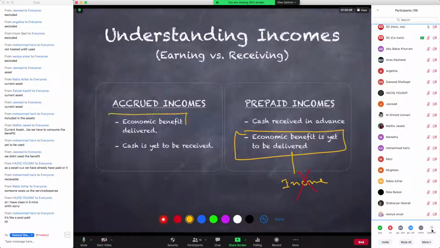Since the economic benefit is done, this is an income. Right? So the delivering of economic benefit determines whether income has been earned or not. So accrued income is your income, but prepaid income is not your income since the economic benefit has not been delivered. So do you agree with this? Give me a green check.